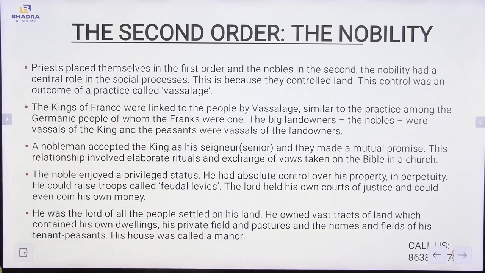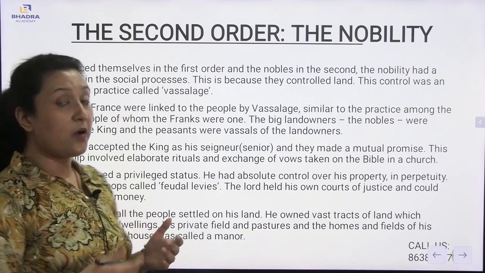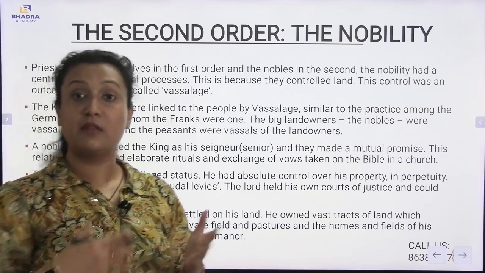A nobleman accepted the king as his senior, and they made a mutual promise. This relationship involved elaborate ritual and exchange of vows taken on the Bible in a church. Now, how does the nobleman accept his lord as a king?